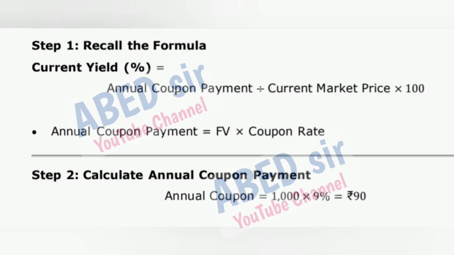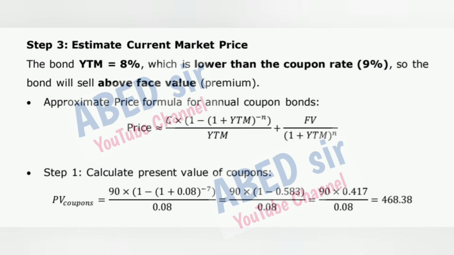Annual coupon is equal to 1,000 times 9% is equal to 90. Step 3. Estimate current market price. The bond YTM is equal to 8%, which is lower than the coupon rate, 9%, so the bond will sell above face value, at a premium. Approximate price formula for annual coupon bonds.